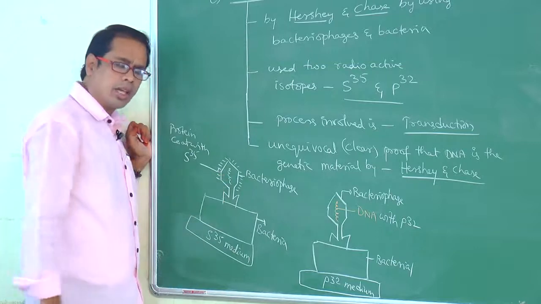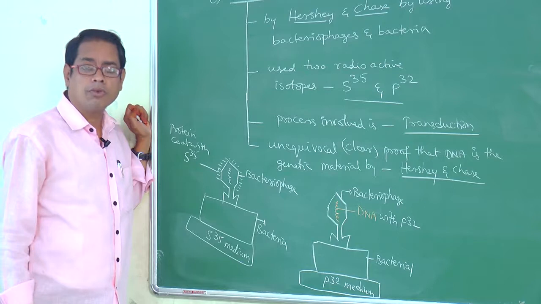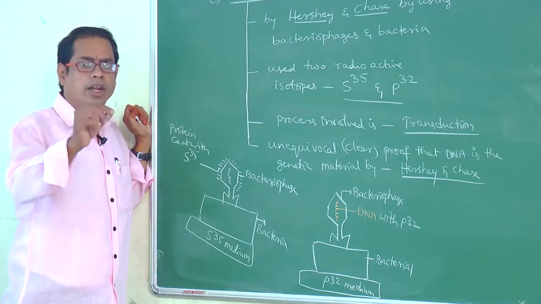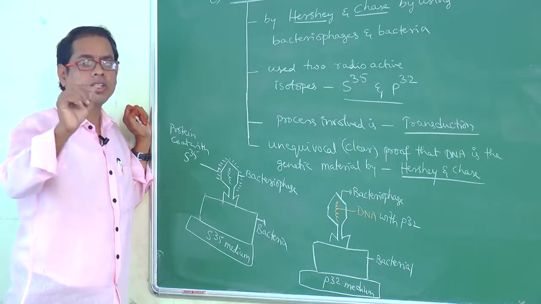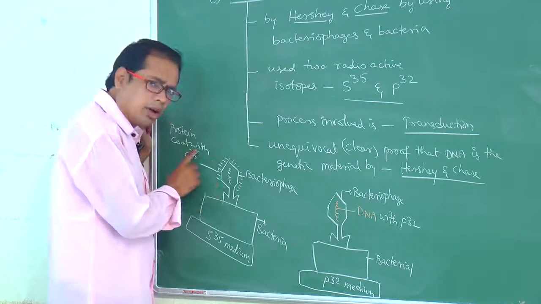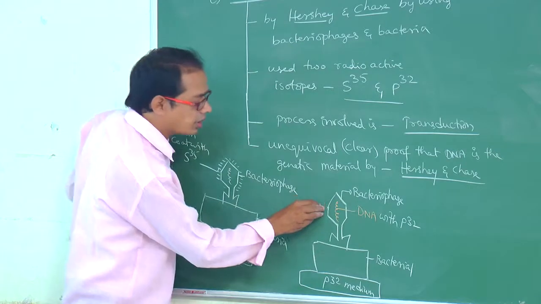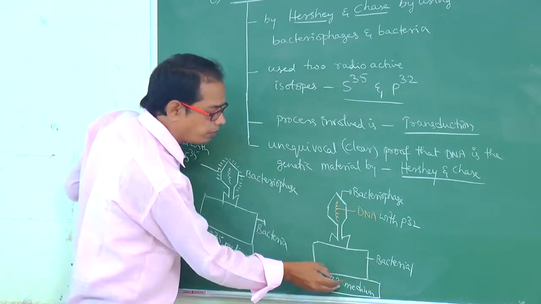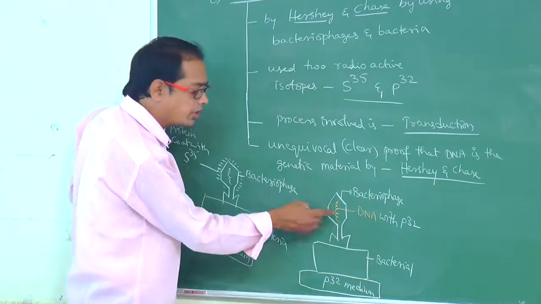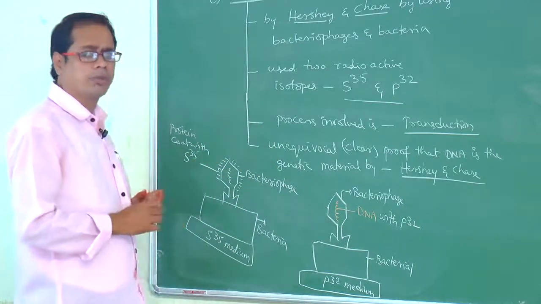Sir, that S, what does S stand for in DNA, a polymer of nucleotides? What is DNA? A polymer of nucleotides: phosphate, and S stands for sugar. Don't say sulfur. Right. So sulfur is a component of protein coat and not of DNA. When viruses are grown in P32 medium, then P enters into DNA. That means phosphorus is a component of DNA and not a component of protein coat.